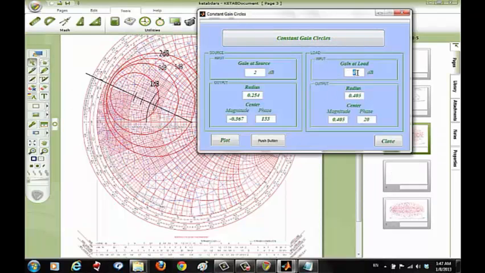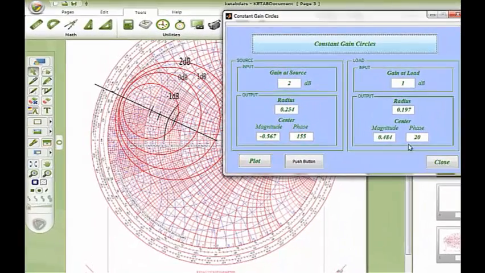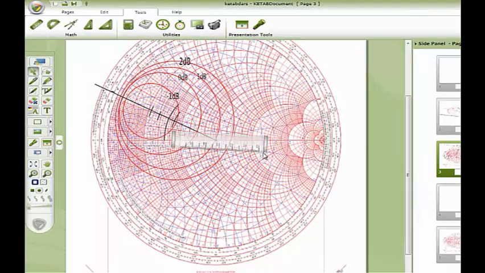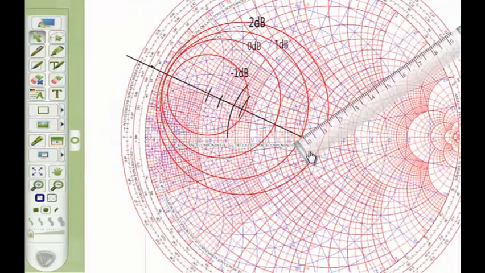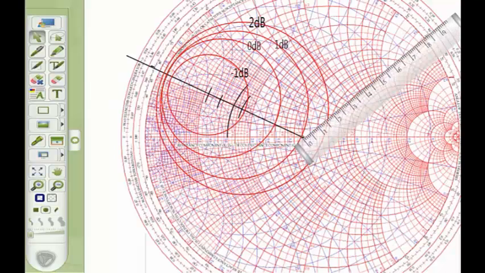Now for the output constant gain circles, we chose first 1 dB, so the phase is minus 20, as you can see. So we're going to draw a line from the center through the minus 20. We change the color to blue as you can see, and using the pen we draw the line.